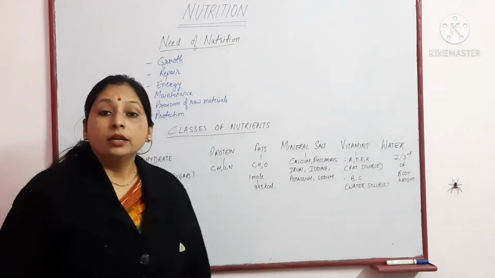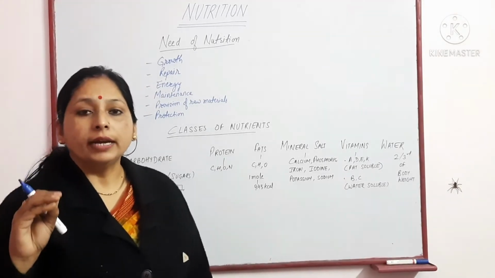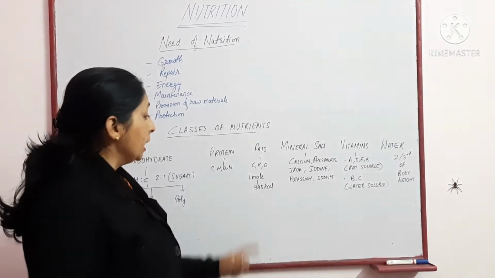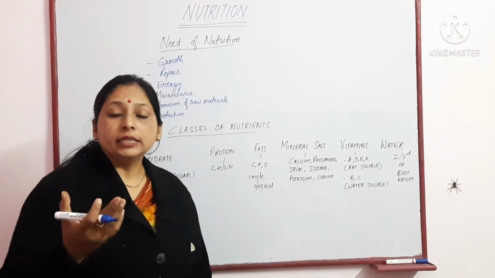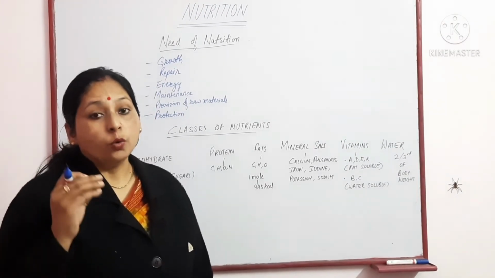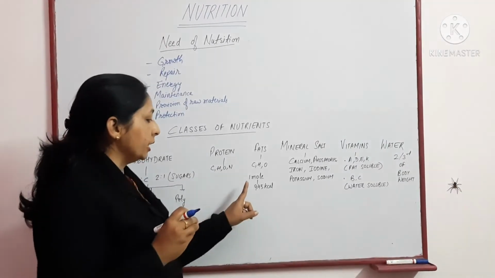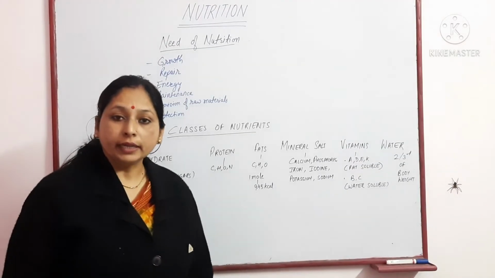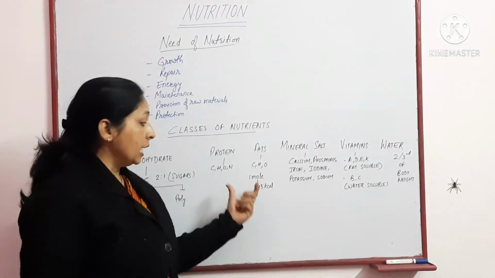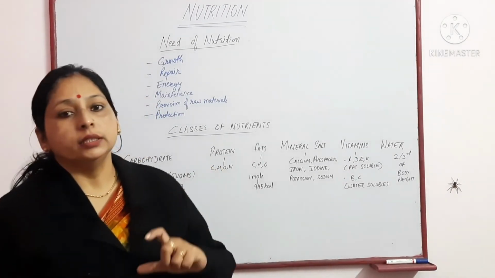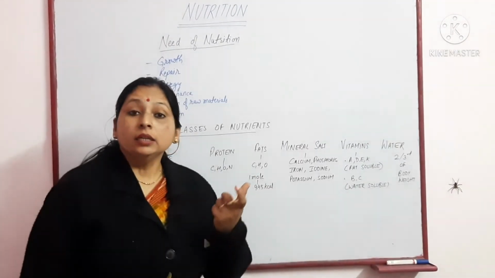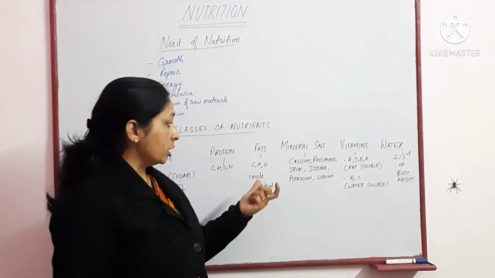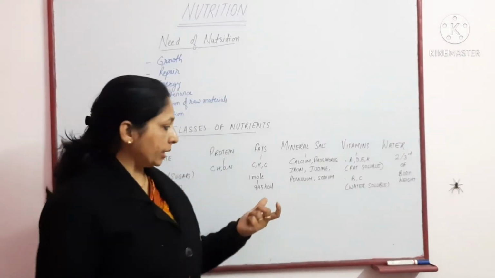Then fats. The composition of fat is carbon, hydrogen and oxygen, and they provide more energy as compared to carbohydrate. 1 mole of fat gives 9.45 kilocalories of energy, which is much more than 1 mole of glucose, which is 686 calories.